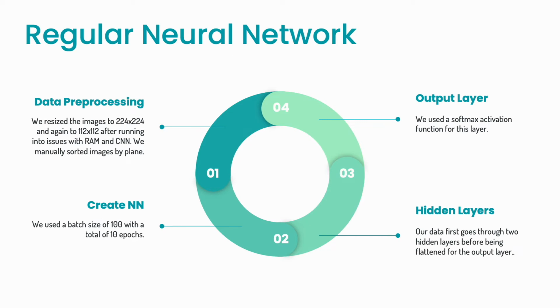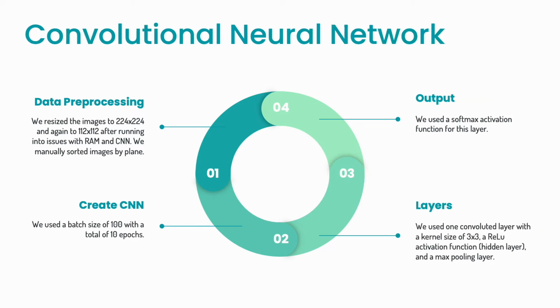The main thing to note here is that we did elect to manually divide our data set into 3 different subcategories based on the imaging plane, and then resize the images initially to 224 by 224, but then to 112 by 112, basically half the size again, after running into some issues with CNN. After the data pre-processing, it was just creating the model and modifying the layers. And again, it's basically the same thing as NN, just subtle differences for what those layers actually are.